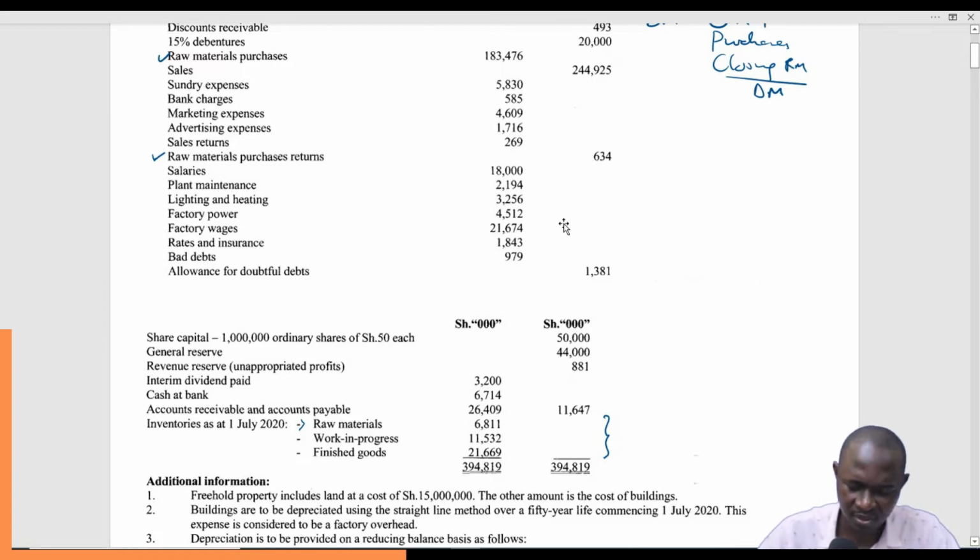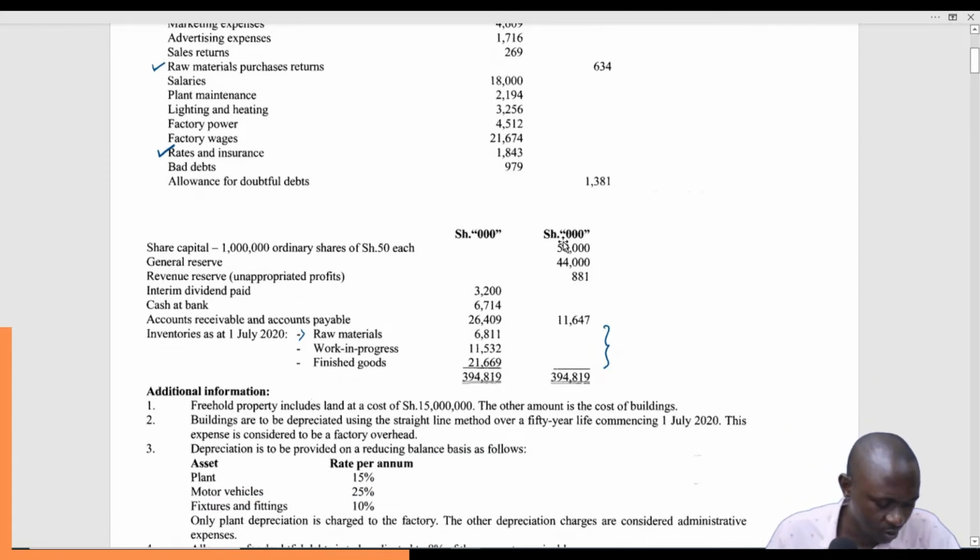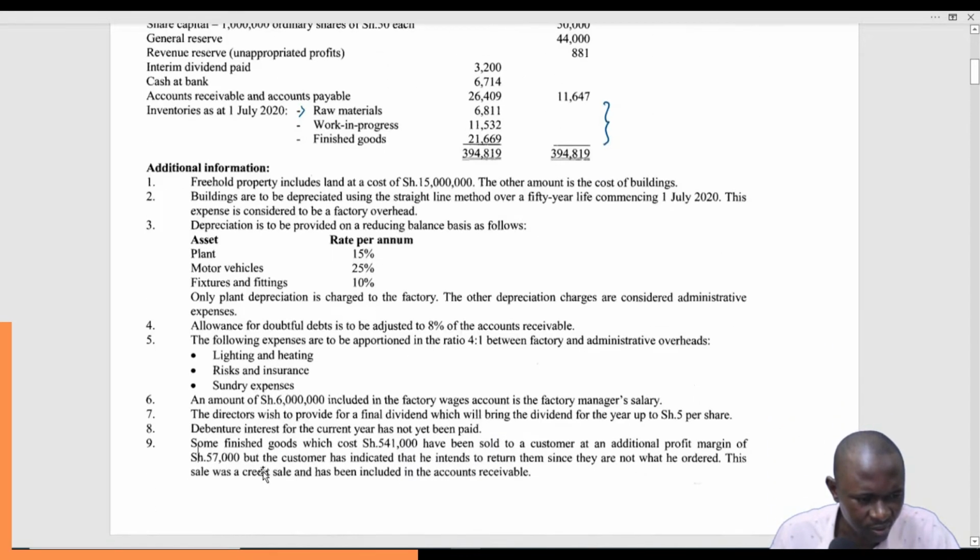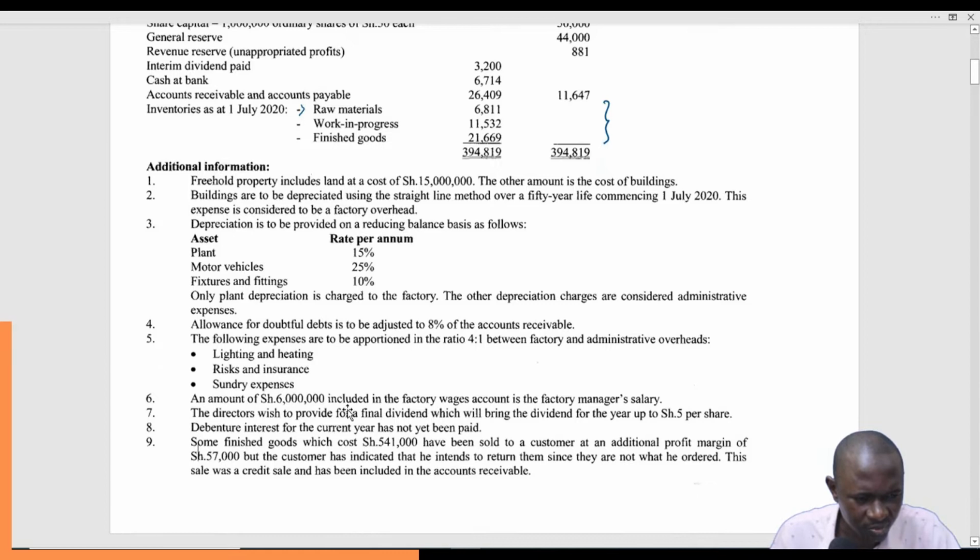Factory wages, this will come in as the direct labor, 21,674. But I think at some point we were talking about the salaries of a general manager that were included in that. An amount of 6 million, including the factory wages, accounted for factory manager salary.